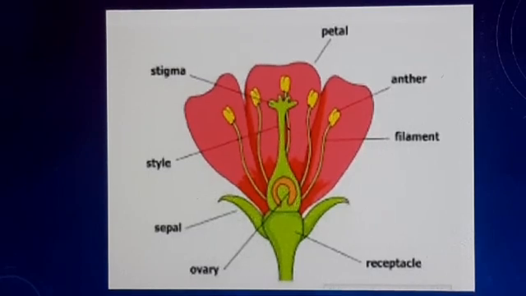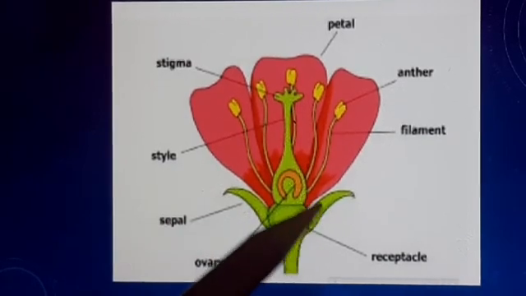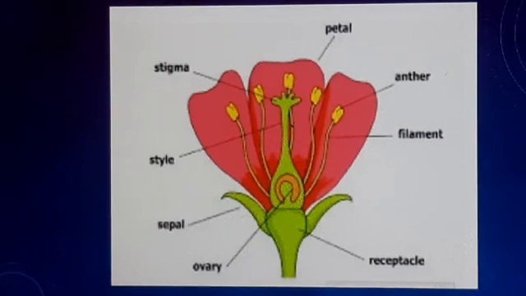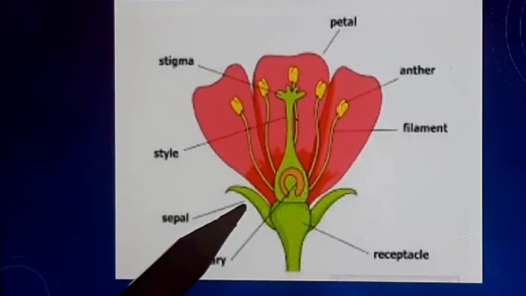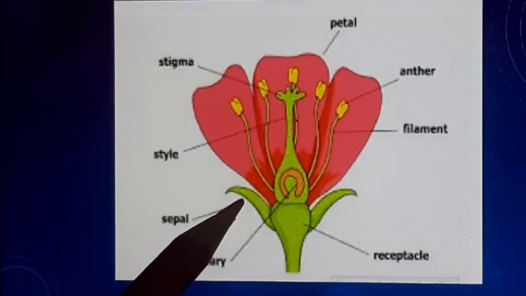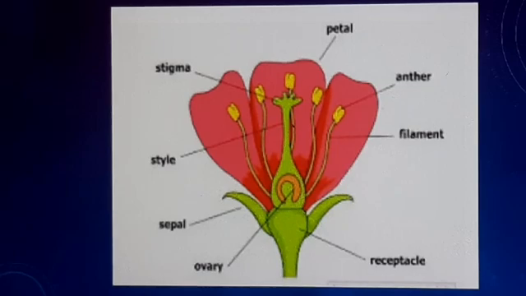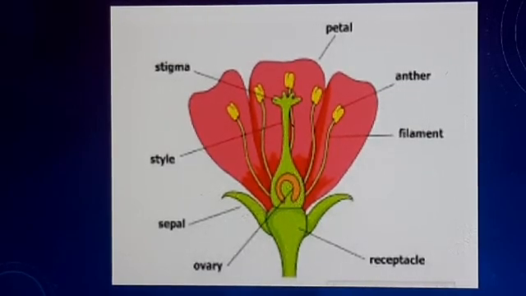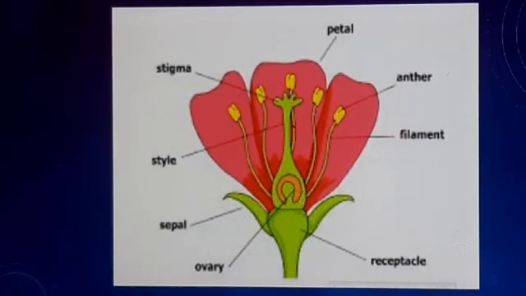Then your next question is related to calyx. Calyx is the outer whorl of the flower, this green leaf-like structure. Calyx is the outermost whorl of the flower, and it consists of small units which are called sepals. Each green leaf-like structure is known as a sepal. So 1 or 2 or 3 or 4 sepals are going to form the calyx. Calyx is nothing but the collection of sepals, which are green leaf-like structures present at the